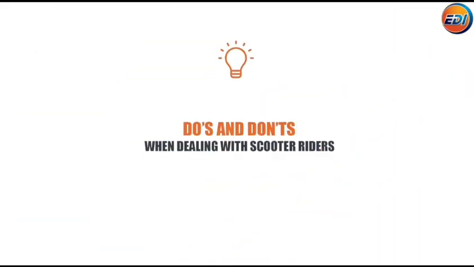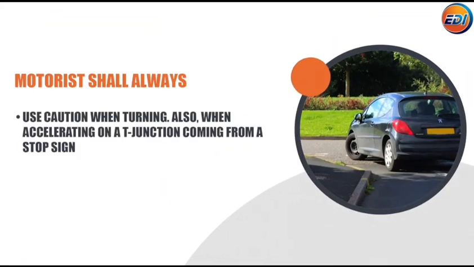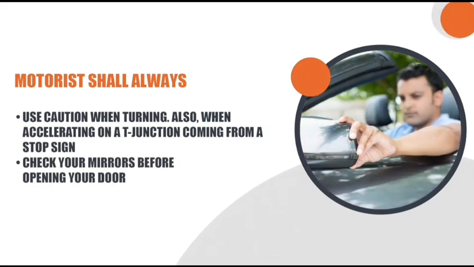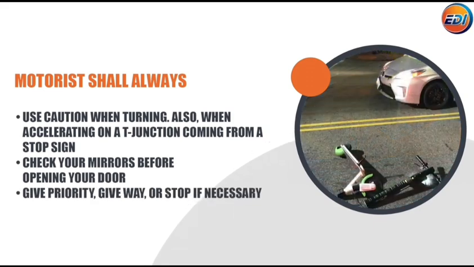Do's and don'ts when dealing with scooter riders. Do's. Motorists shall always use caution when turning, also when accelerating on a T-junction coming from a stop sign. Check the mirrors before opening your door if you are exiting your vehicle. Give priority, give way, or stop if necessary.